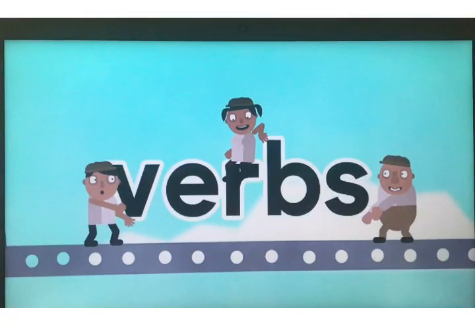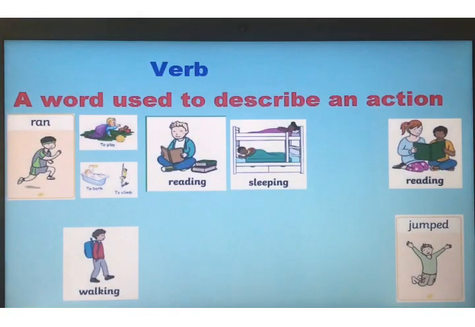So today we are going to start with the new topic, that is verbs. So let's get started. Hello everyone. So today we are going to start with the new topic, that is verbs. Now the first question is, what is a verb?